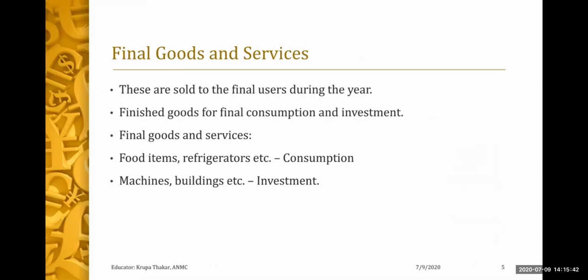Now, first let's understand what are final goods and services. These final goods and services are sold to final users during the year, and these are known as finished goods which are ready for final consumption. We can take the example of food items or a refrigerator, etc., which is ready for consumption by the user or by the consumer.